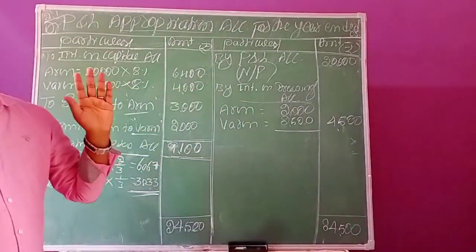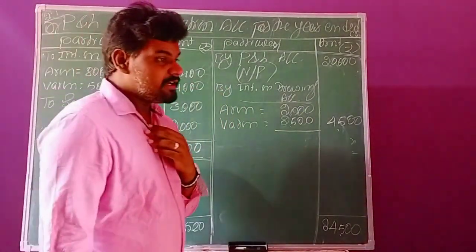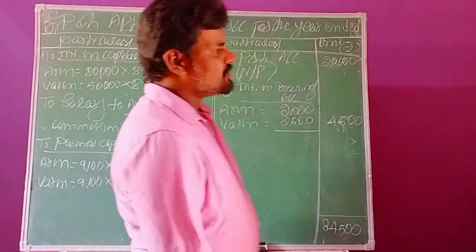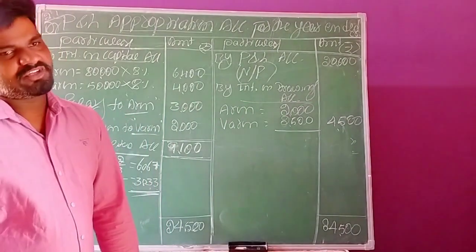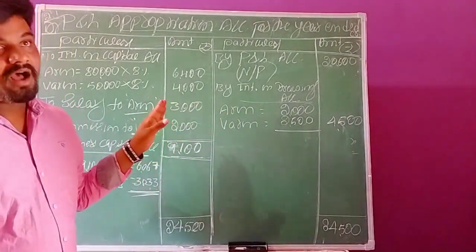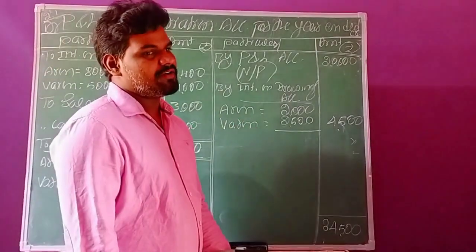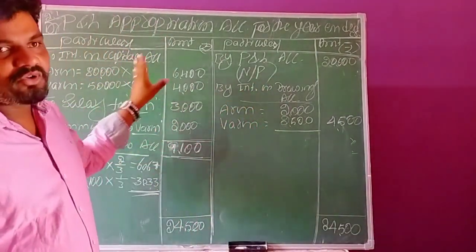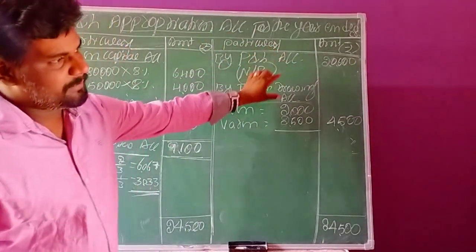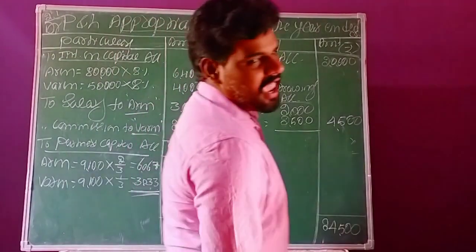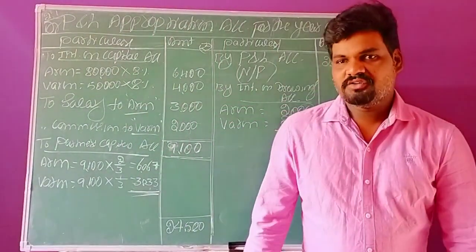A practical-oriented question may also be asked: prepare a profit and loss appropriation account with imaginary figures. The transactions are the same, just assume some values and prepare it like this. So this is a very important question from the examination point of view.